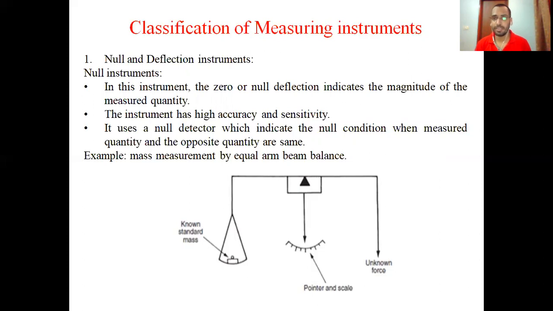Null instrument: the instrument that is used to measure things without any deflection is called a null instrument or zero instrument. But the instrument has high accuracy. The accuracy of this type of instrument is very high, and sensitivity is also high.